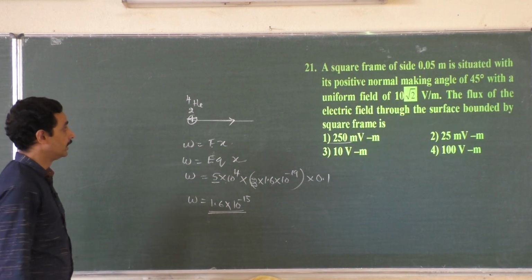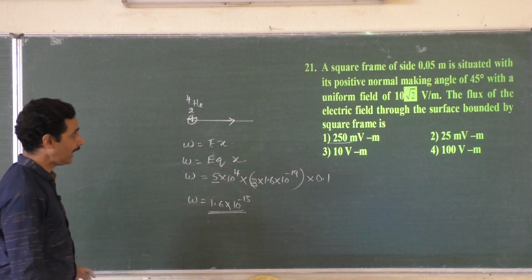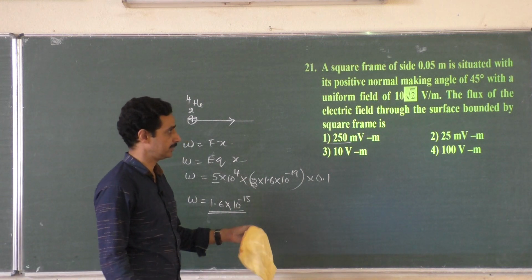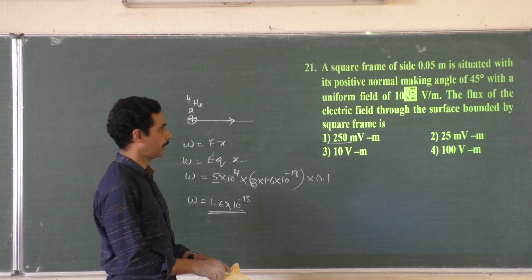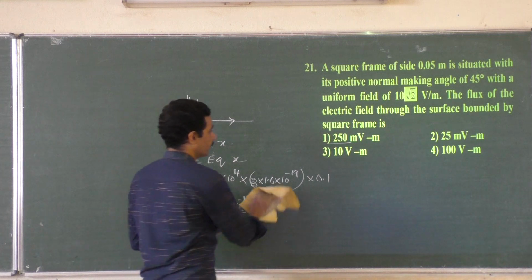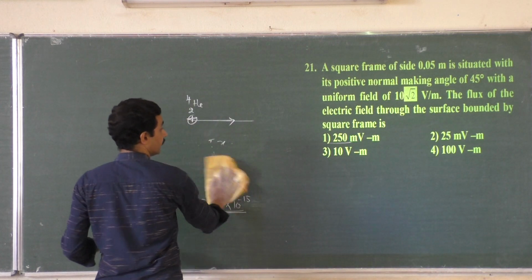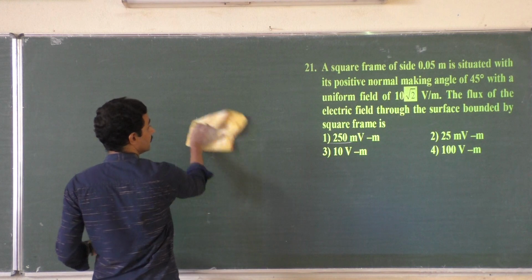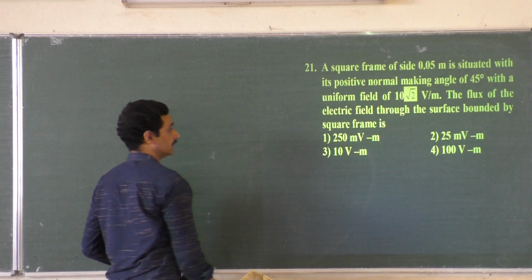Simple. 21. A square frame of side 0.05 meter is situated with its positive normal making an angle of 45 degree with a uniform field of 10 root 2 volt per meter. The flux of electric field through the surface.